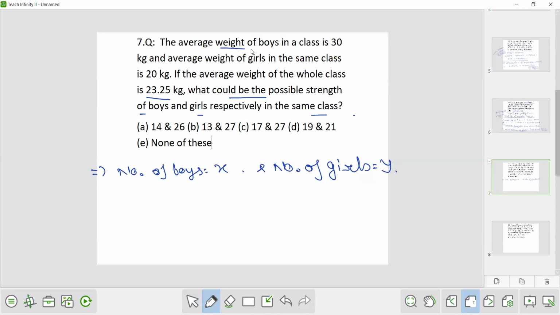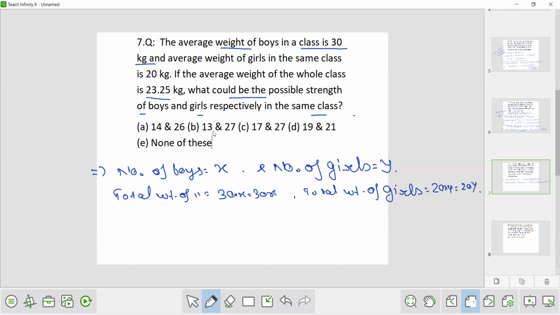So the average weight of boys in a class is 30 kg. So total weight of boys equals 30 into X, that is 30X. Similarly, total weight of girls is equal to 20 into Y, that is 20Y. Okay.